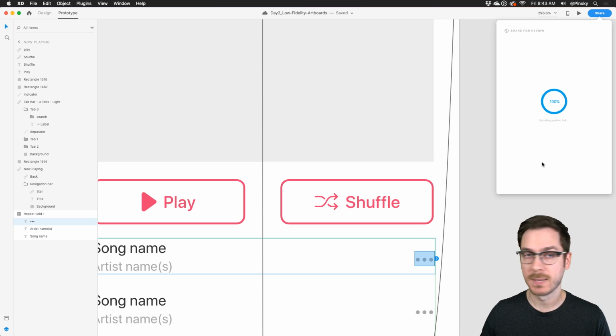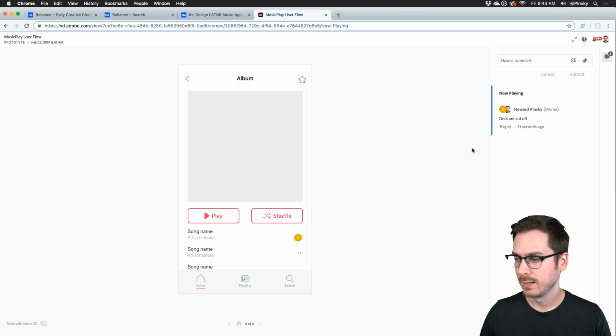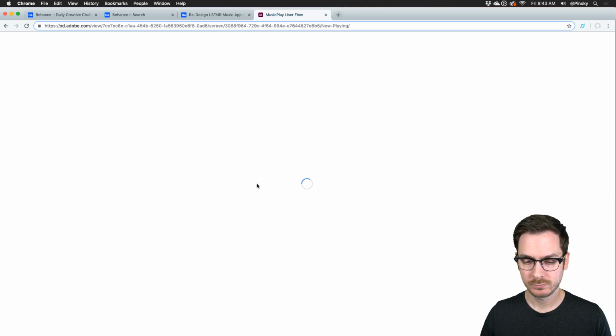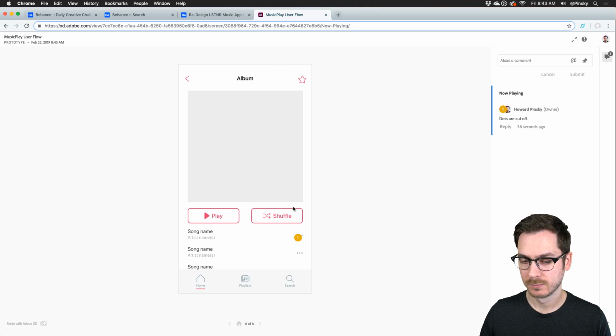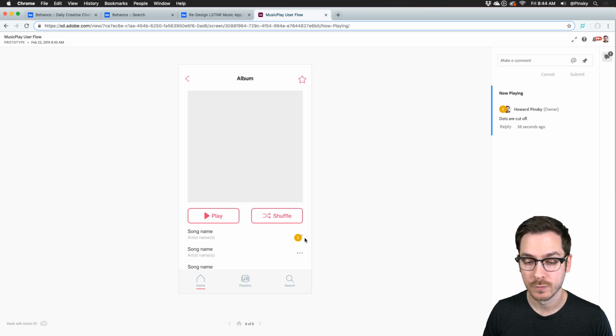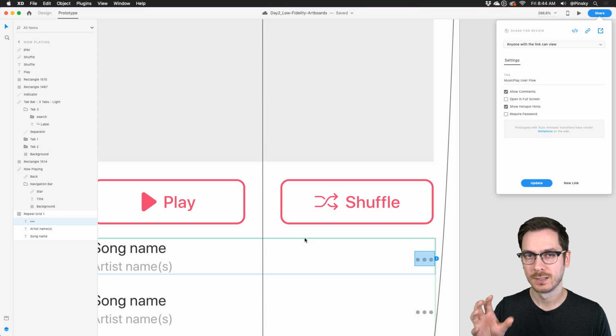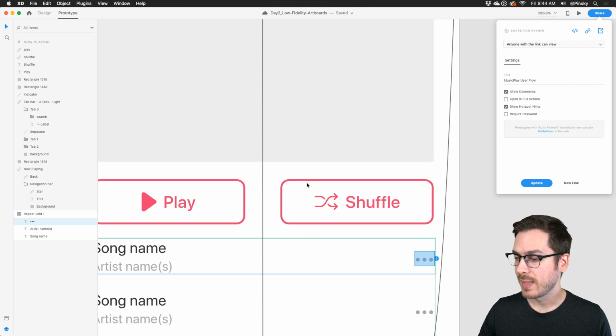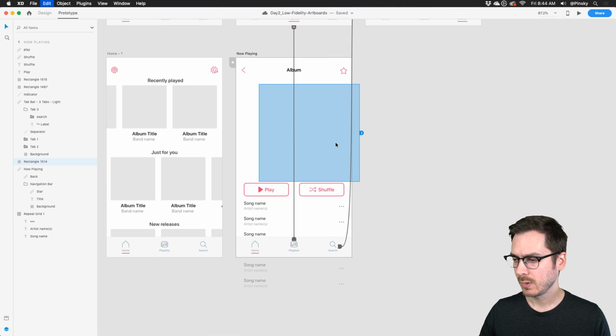So then when my client goes back to view it, they can go back here, refresh, and there we go. And the dots are fixed. Fancy. Sebastian's saying, I think the bottom bar should be an overlay to avoid slide. Yeah, I completely agree. So right now, you can't really pin across multiple artboards, but that might be something that's in the works, but I completely agree with that. So that's sharing for review, which is really cool.